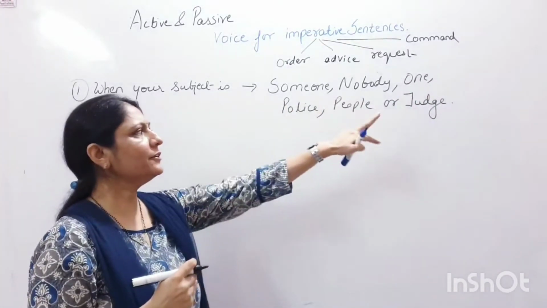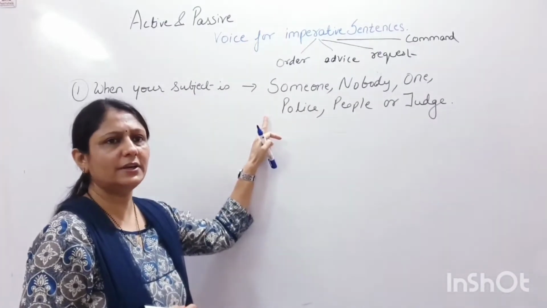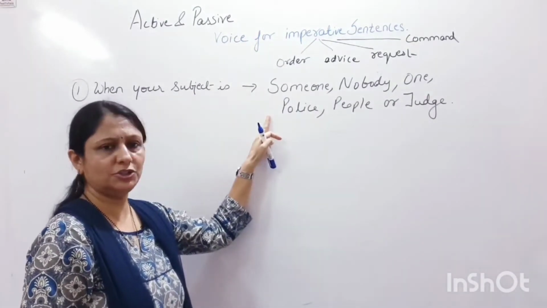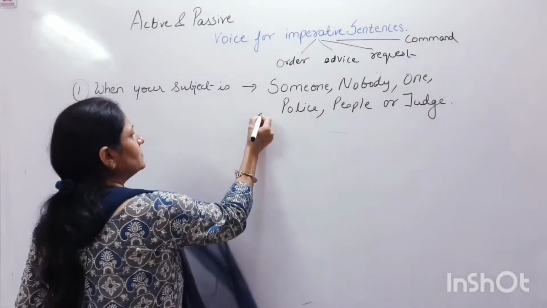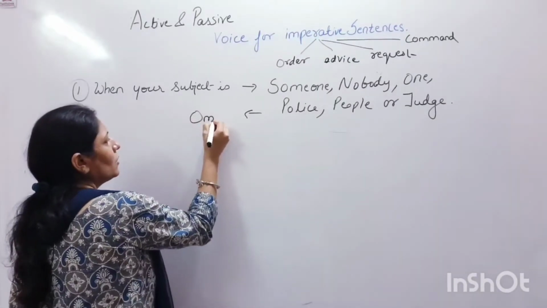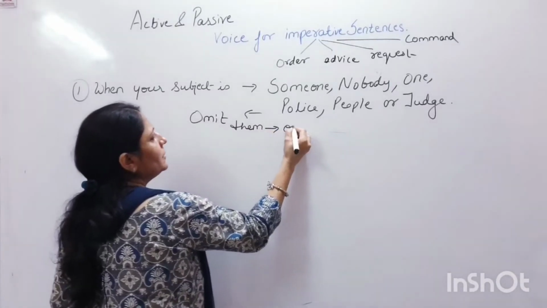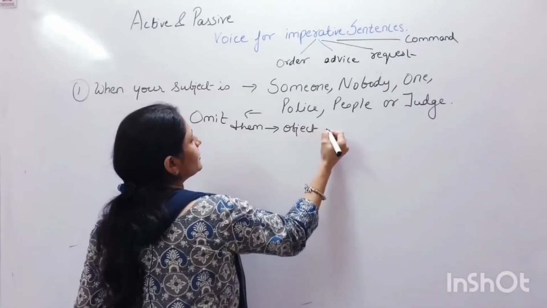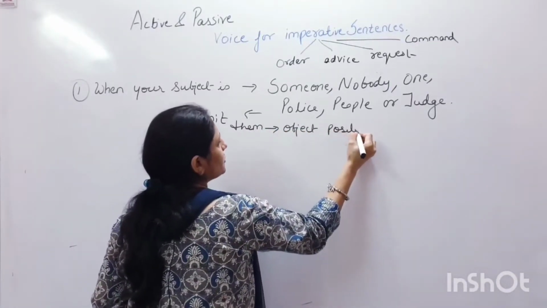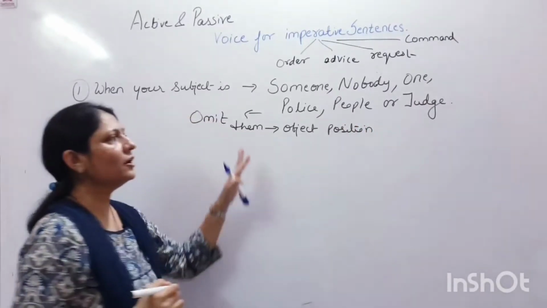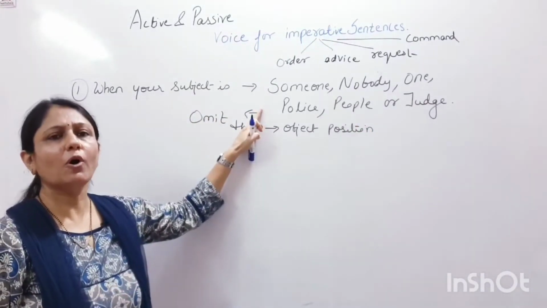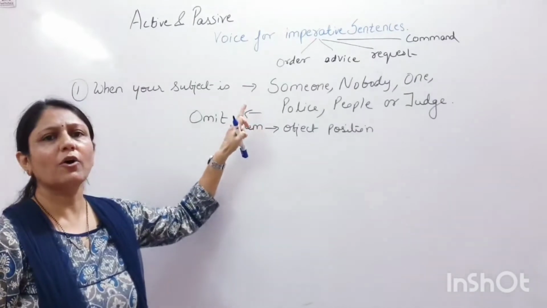If any of these words is written in the subject position, you can omit them when they come in the object position. Why? Because many a time all of them are quite obvious.